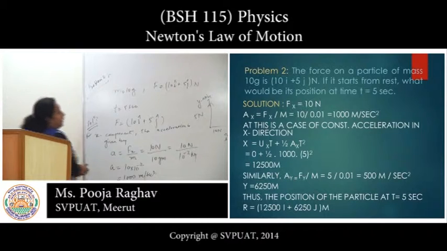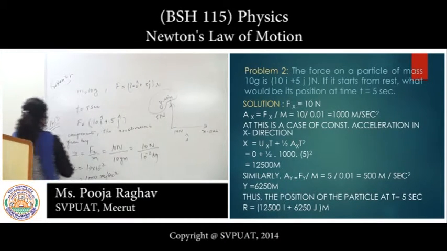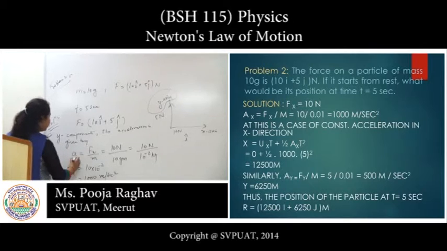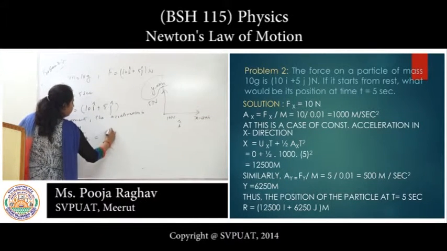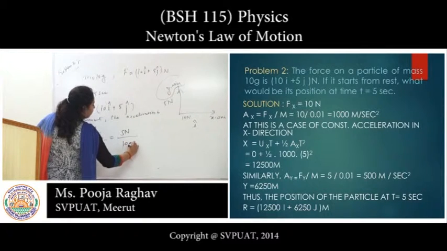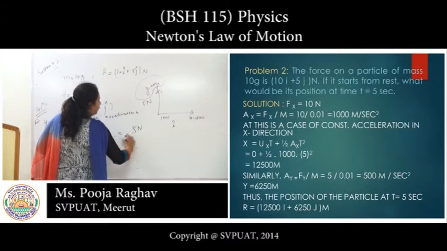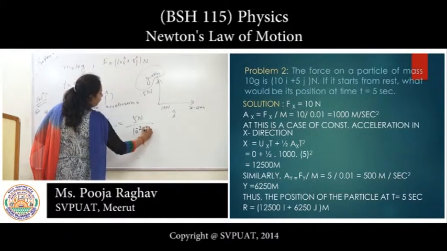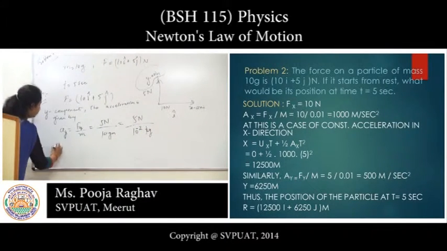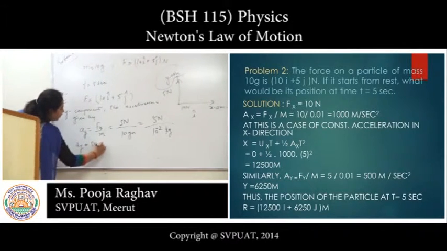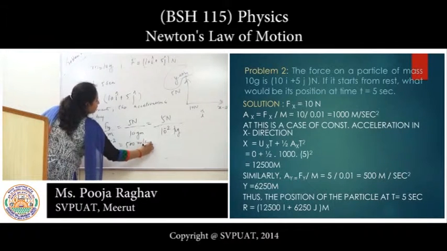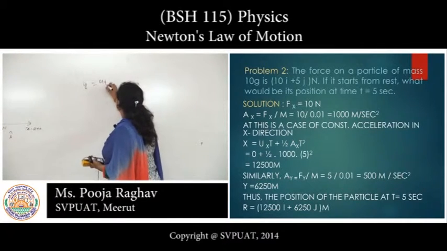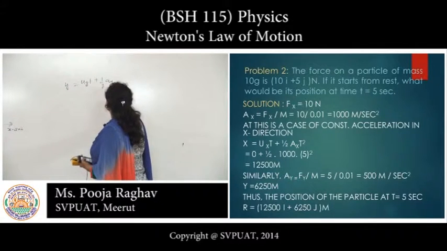Now we have to calculate the y-axis. For the y component, the acceleration will be ay. The formula will be Fy upon m. Fy is 5 Newton, so 5 Newton upon 10 into 10 to the power minus 2 kilogram. Then ay equals 5 upon 10 to the power minus 2 equals 500 meter per second square. y equals ut plus half ay t square.